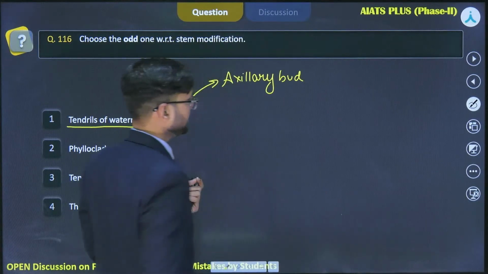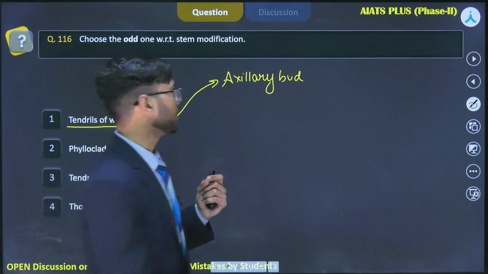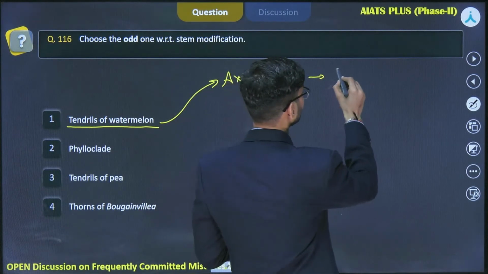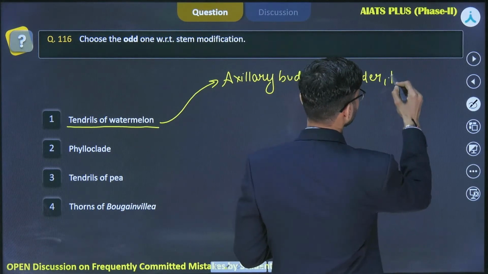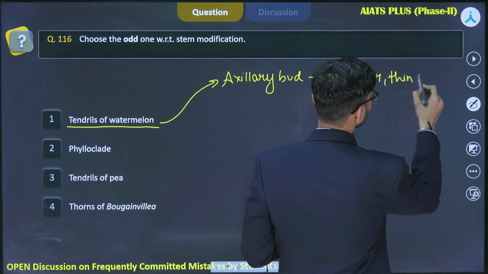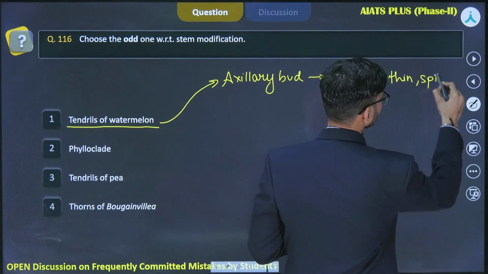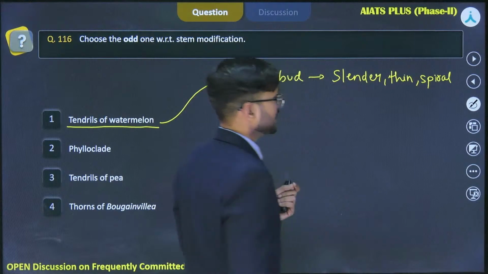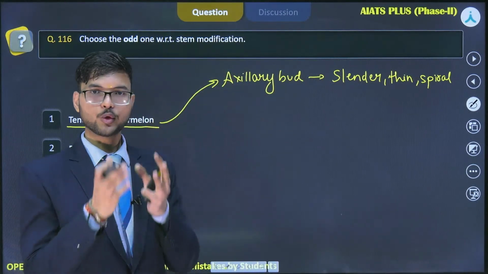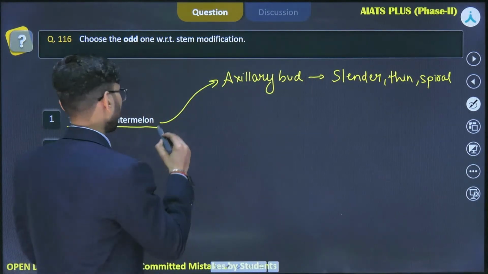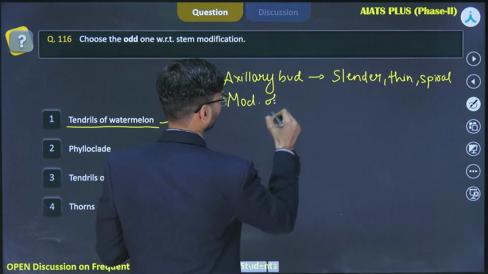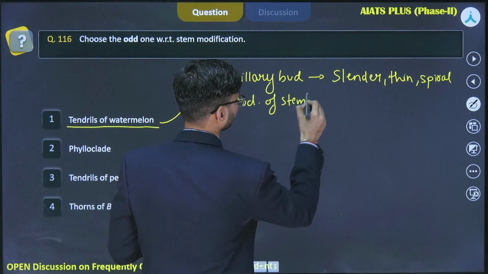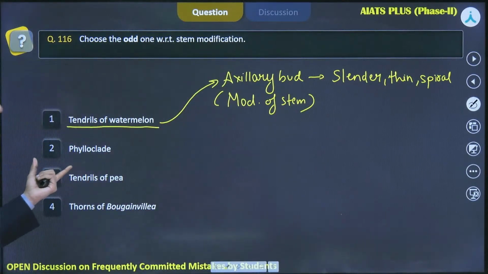Now, the axillary buds develop themselves into slender, thin, spiral structures, okay, which provide support to a growing stem. So, it's a modification of stem. Okay. The second option is phylloclade.